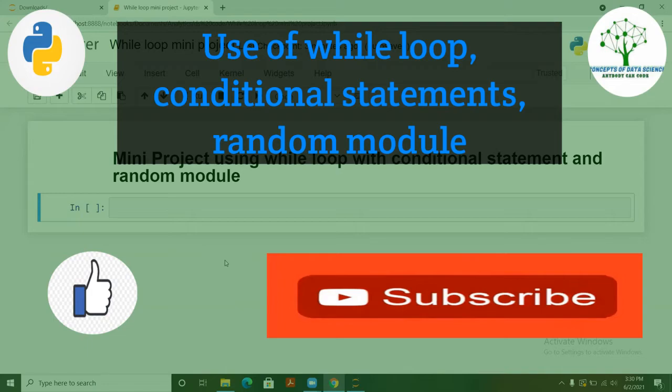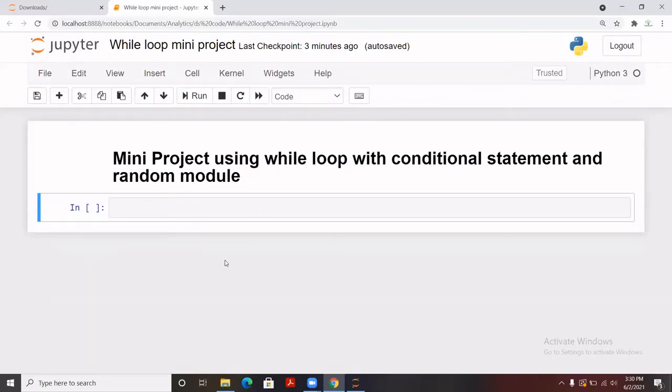Everyone. So today we are going to learn very basic core Python skills, basically the use of conditional statements and loops, with more focus on the while loop. So we are going to create a mini project, a kind of game challenge that we are going to develop today. Let me give you the idea of what exactly this is.